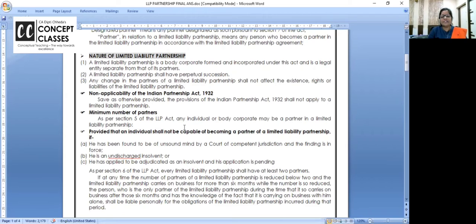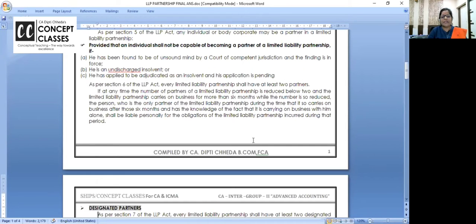As per section 5, any individual or body corporate may be a partner in an LLP. Okay. Provided what? An individual shall not be capable of becoming a partner in an LLP if he has been found to be of unsound mind, that is, incompetent by the court.